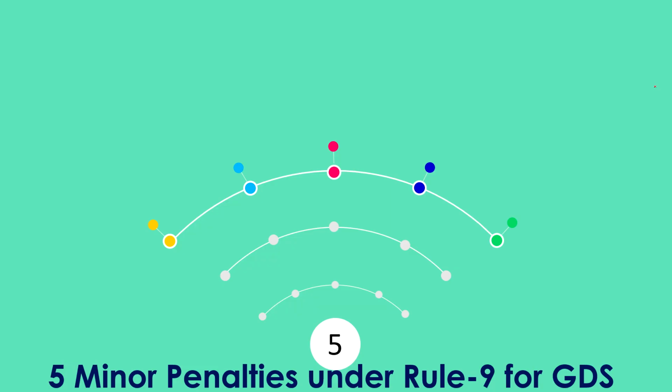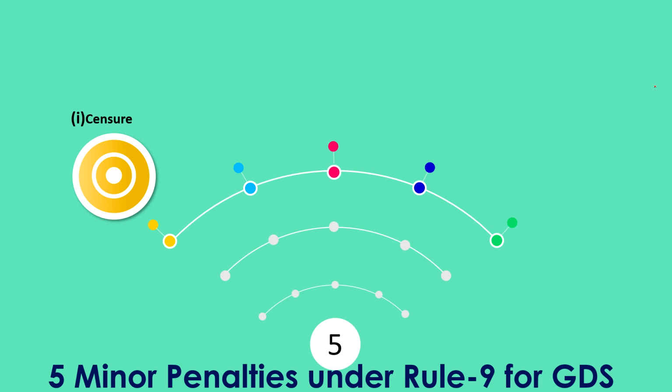This is important. And now we will see about the penalties that can be imposed under Rule 9 for GDS. Under Rule 9, there are 5 minor penalties and 4 major penalties. We will see one by one. Minor penalties, the first one is censure. That will not have any impact under any circumstances. But giving censure will warn the GDS that it is a recorded statutory penalty.